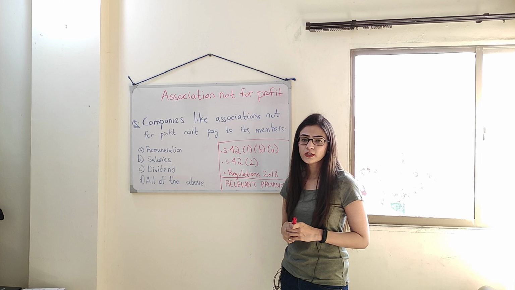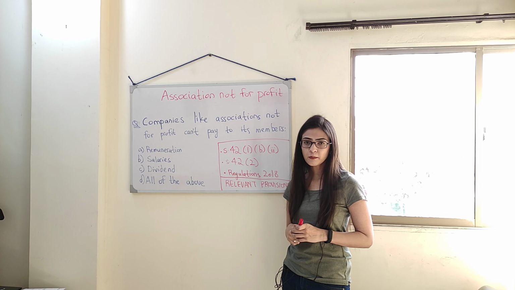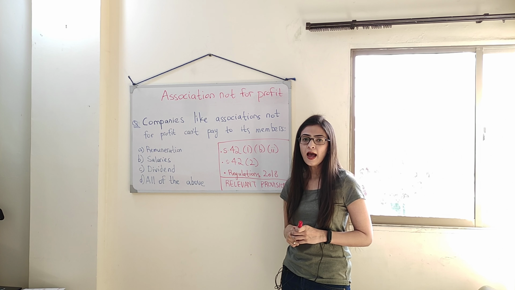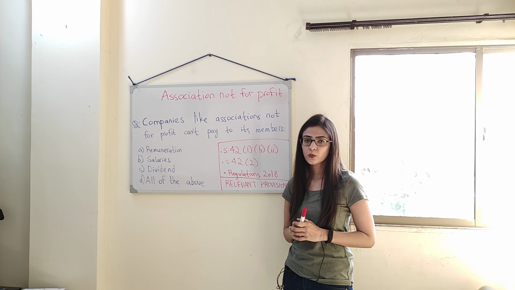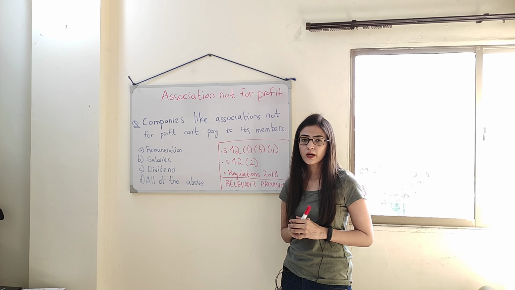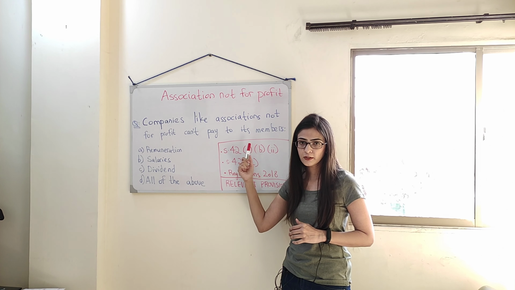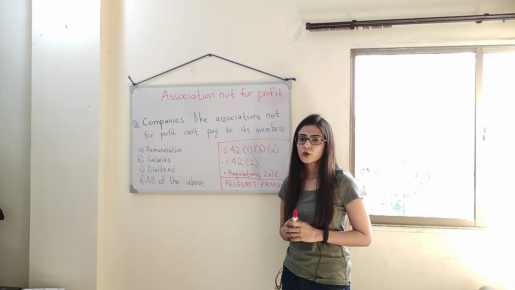Assalamu alaikum everyone. In today's video we're looking at an MCQ relating to associations not for profit, which is dealt with in section 42 of the Companies Act 2017, and this particular MCQ is one which most of my students found confusing, and that is the reason why I decided to make one particular video relating to this particular MCQ. So let's get into it.